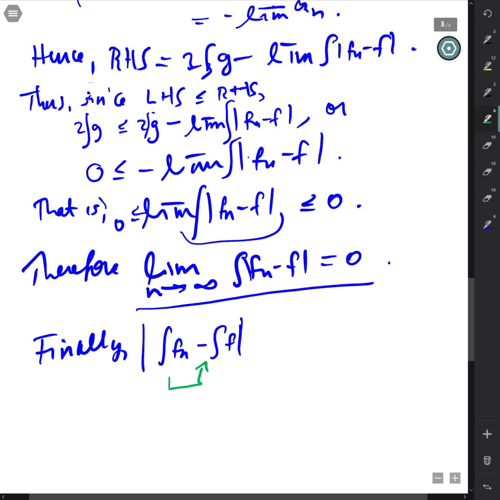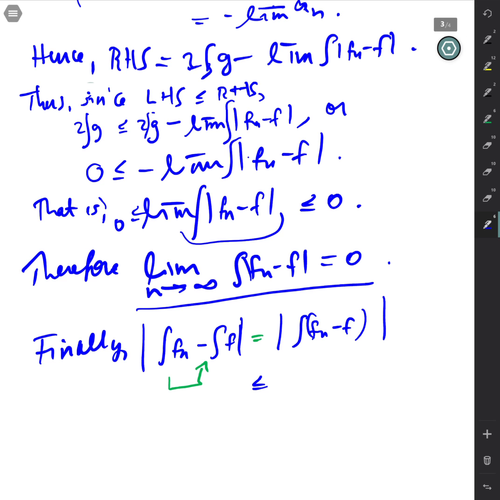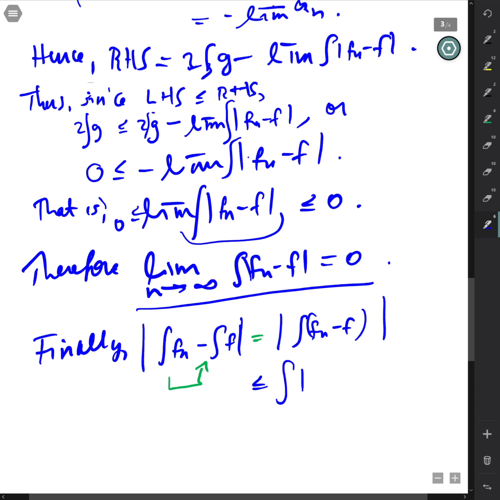So I'll look at the difference of them and rewrite that as the absolute value of the integral of the difference of the two functions, and then use the inequality that we developed at the end of 242, I think it was part G, to write this as less than or equal to the integral of the absolute value of the integrand, but we know that goes to 0 by the last property up here.